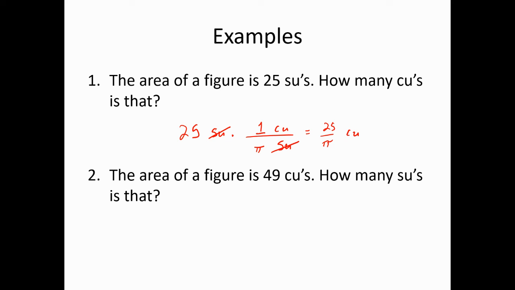Now let's go the other way around. Let us say that we have 49 circular units. How many square units is that? Well, multiply it by a conversion ratio. What's the conversion ratio? Well, let us place circular units on the bottom so that they will cancel out and leave only the square units that we have on top. And what we've found is that pi square units is equal to 1 circular unit. So this is 49 pi square units.